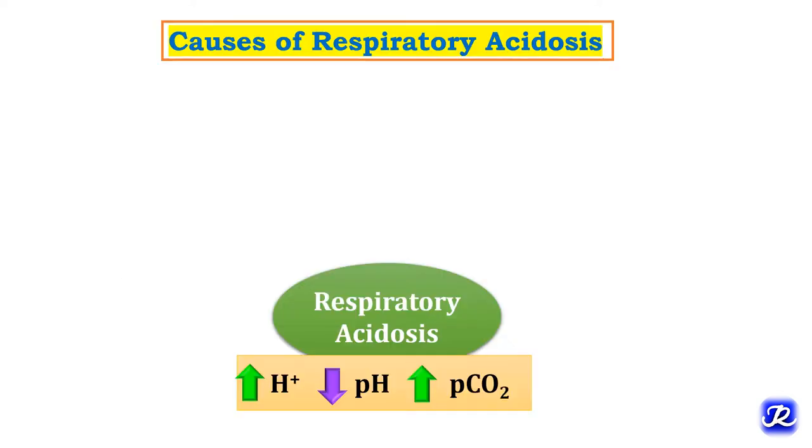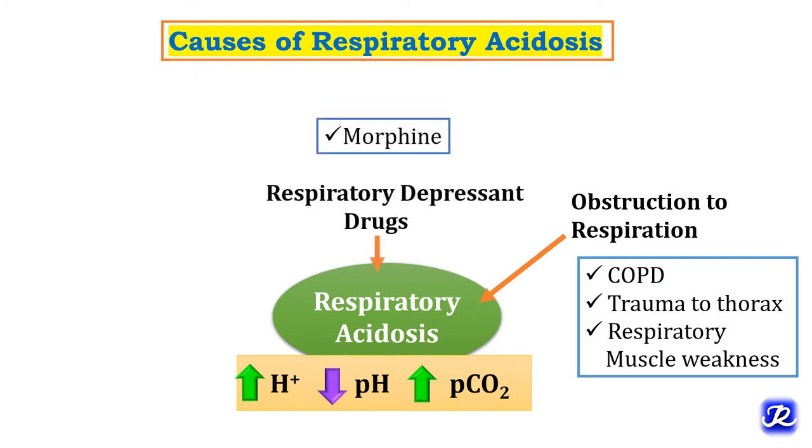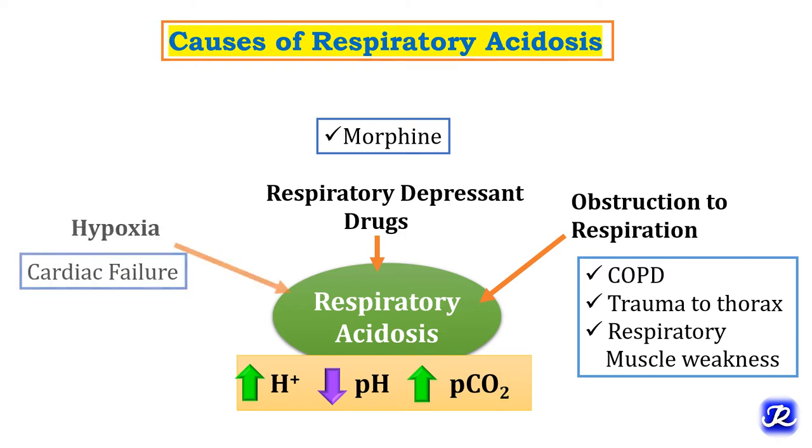Causes of respiratory acidosis. This condition is characterized by increase in hydrogen ion concentration, decrease in pH, and increase in partial pressure of carbon dioxide, and it is caused by disorders that interfere with the usual ability of lungs to expel carbon dioxide. So when there is obstruction to respiration in conditions like chronic obstructive pulmonary disease, if there is trauma to thorax, or when there is respiratory muscle weakness. It can occur if a person is taking respiratory depressant drugs like morphine, or in the conditions of hypoxia like in cardiac failure.